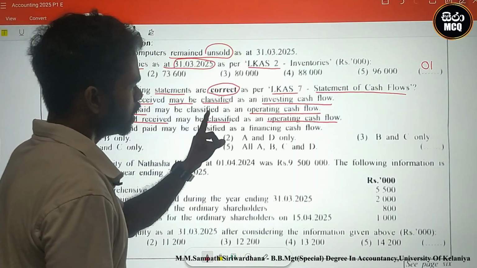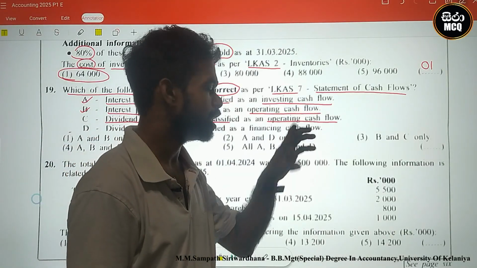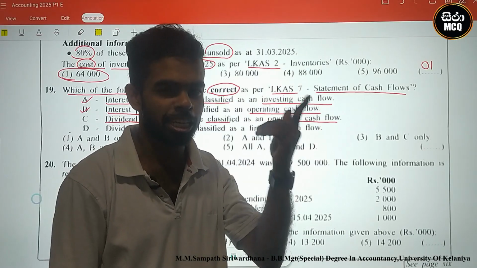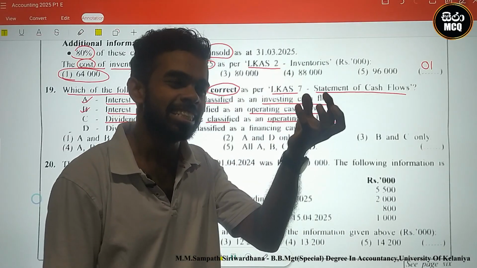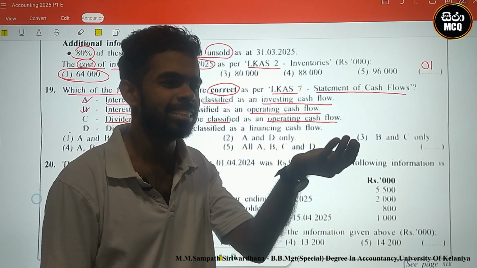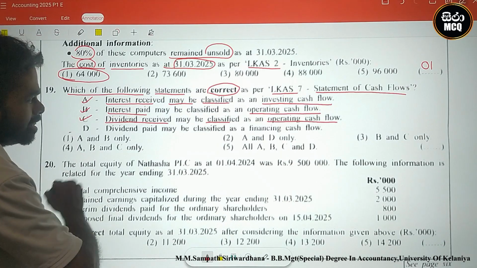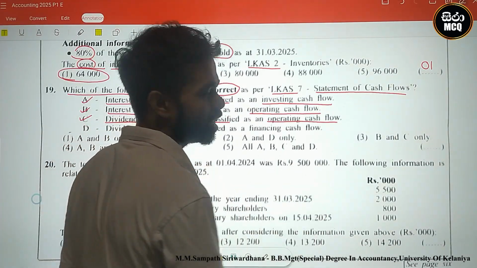Dividend received may be classified as operating cash flow because their operating activity is investing in share capital, and based on that they receive dividends. Therefore, it can be correct.